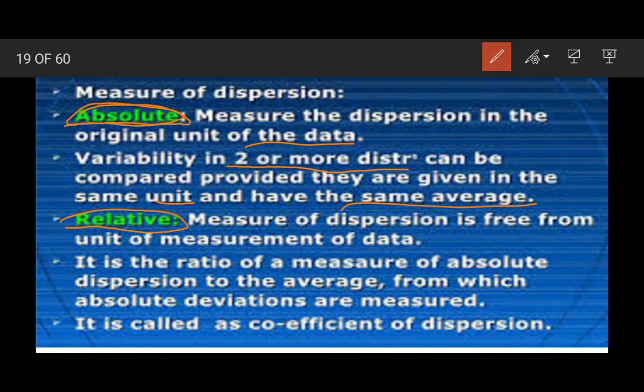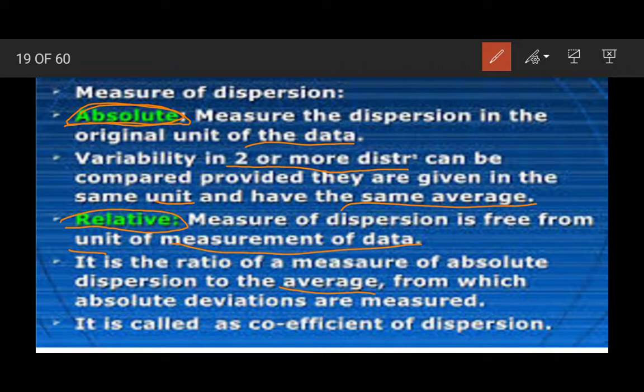A relative measure of dispersion is free from the unit of measurement of the data. It is the ratio of a measure of absolute dispersion to the average from which the absolute deviations are measured.